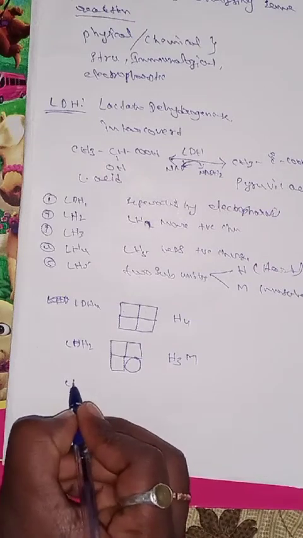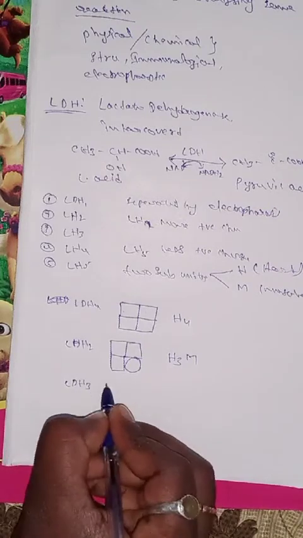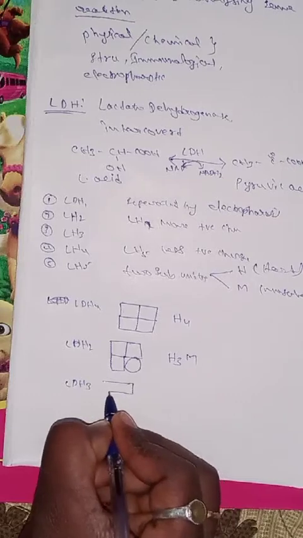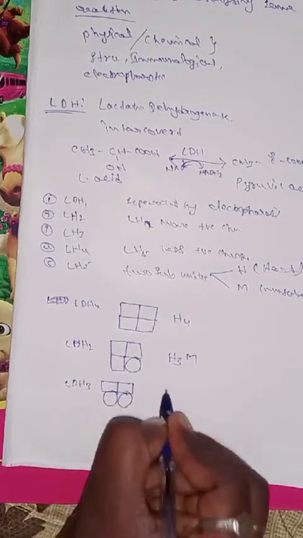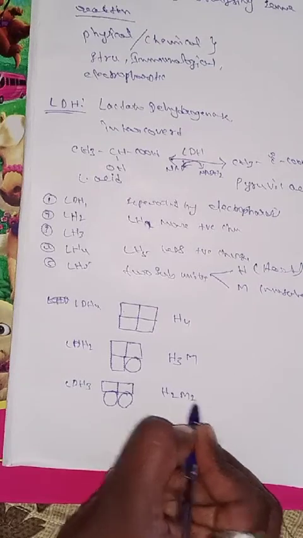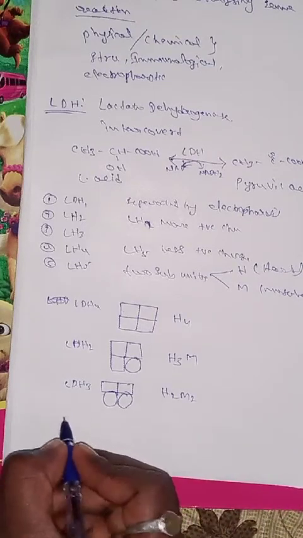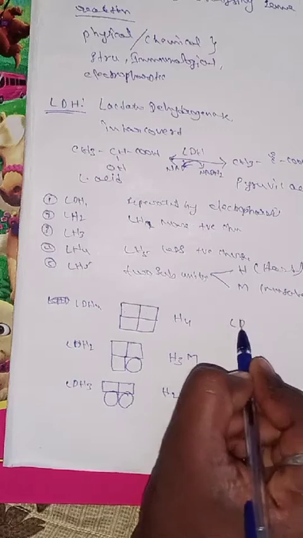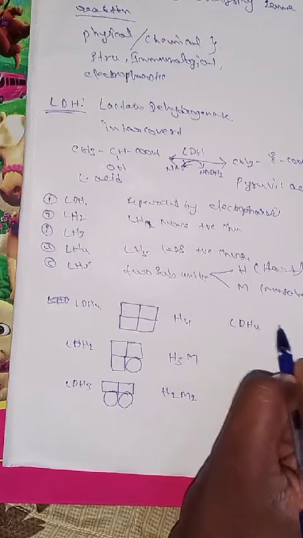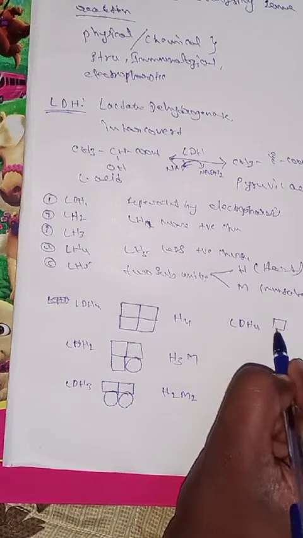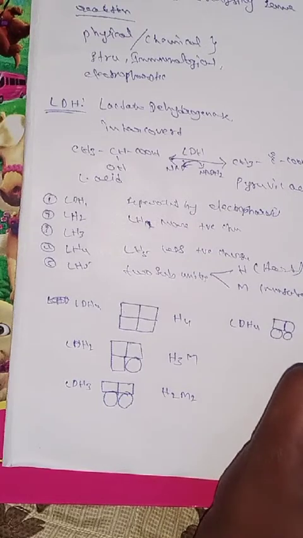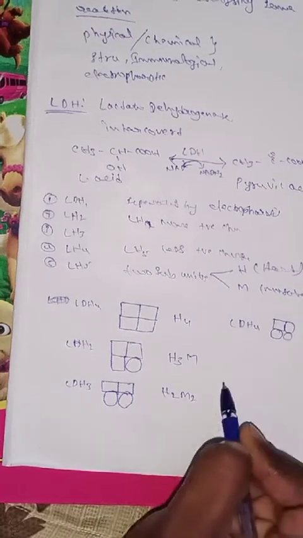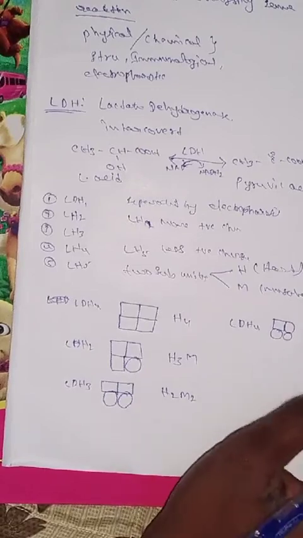H3M, 1 muscle and 3 heart. The next one, LDH3, is H2M2. The next one, LDH4, contains H1 and M3.